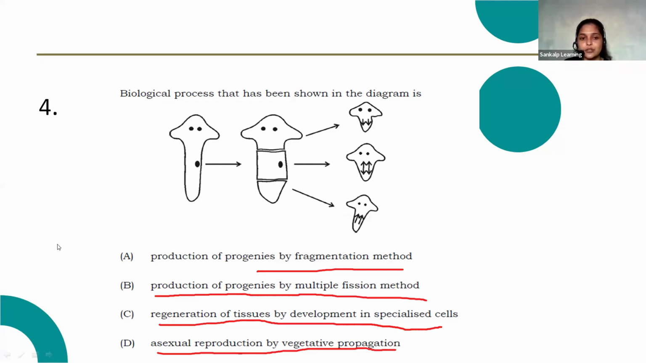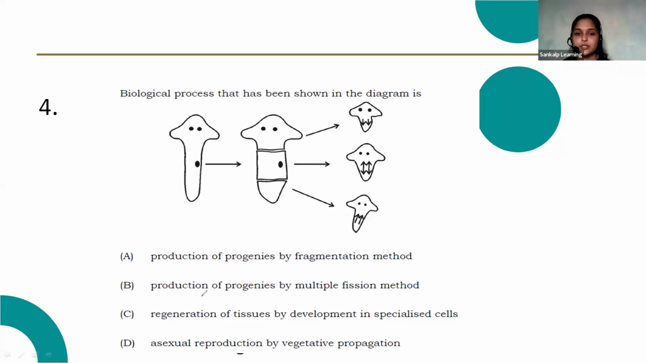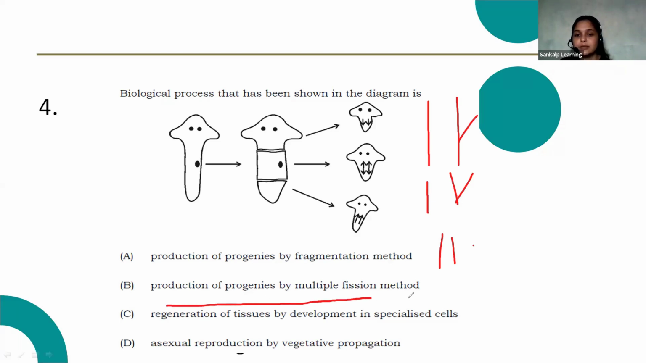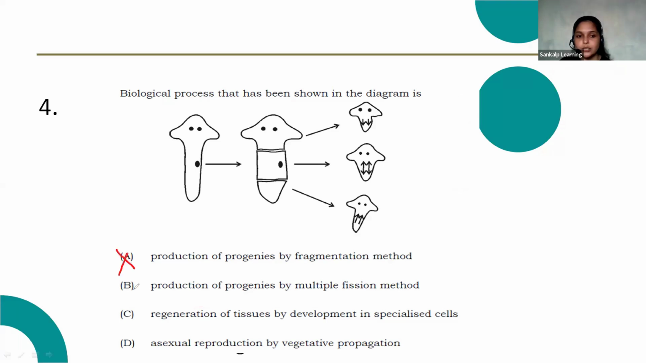So what type of asexual reproduction is it? Production of progenies by fragmentation method: fragmentation we can commonly observe in Spirogyra, right? Spirogyra will fragment, and each fragment will develop into a new organism. And multiple fission method we observe in Plasmodium. So this is not a diagram of multiple fission. So options A and B are both wrong.